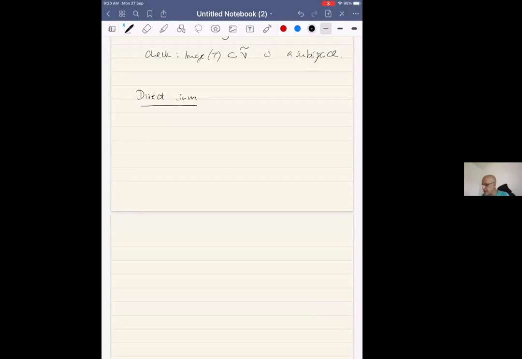To distinguish the two situations, we sometimes use two adjectives: the internal direct sum and external direct sum. You shouldn't worry too much about it, but once you understand what's going on, there is no need to say internal direct sum or external direct sum, because it's very clear from the context what you're talking about. And finally, they're not too different. So for the moment, what I will talk about is the internal direct sum.